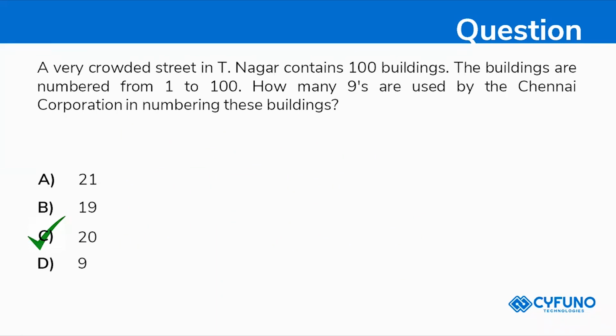Right? Yes, just make a note of it. You need to take the last 100 also. 100 is the last value. You need to count up to the last value, starting from 1. 100 is a 3-digit number, right? So you want to calculate that also. Yes, it is not 9, I know that. You need to calculate until you get 100. 100 buildings are there, right? I'm asking about 9, but you need to count the last number also.